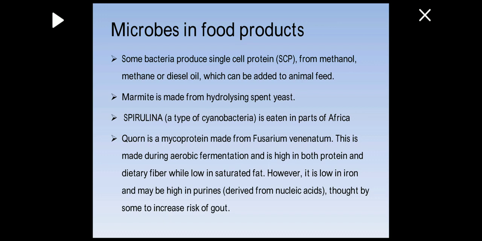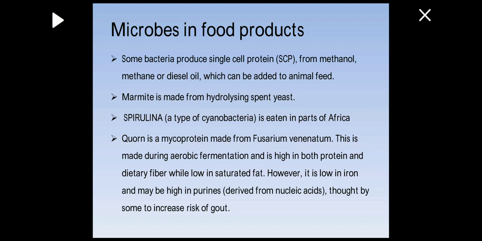Marmite is made from hydrolyzing spent yeast. So Marmite is a type of yeast product made from hydrolyzing spent yeast. Spirulina, a type of cyanobacteria, is eaten in parts of Africa. So that is a type of food which is being utilized, and actually it is a cyanobacteria, which is highly nutritive, and it is good for the human body.